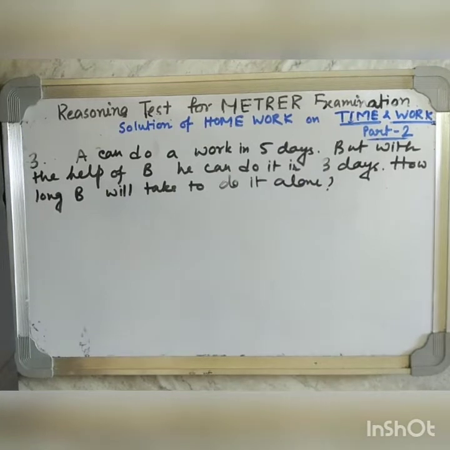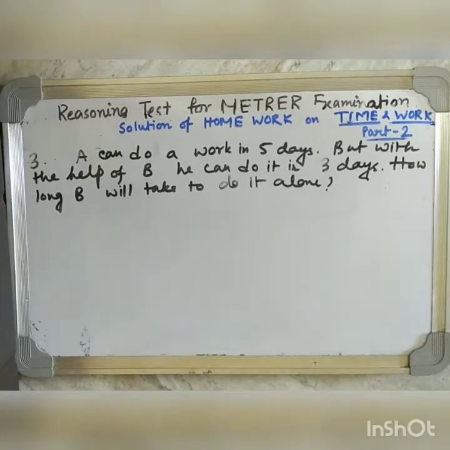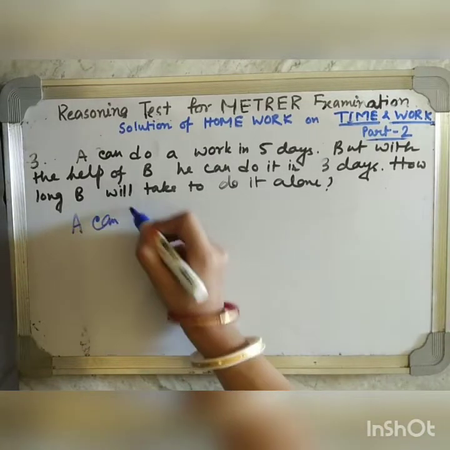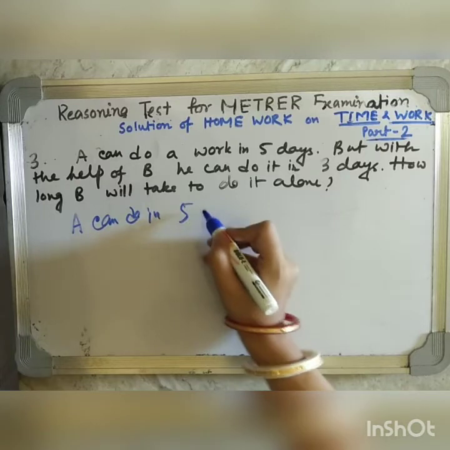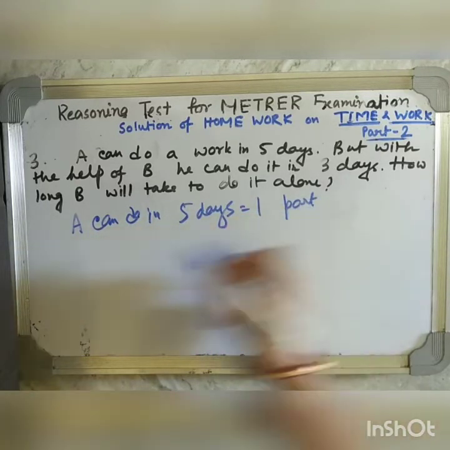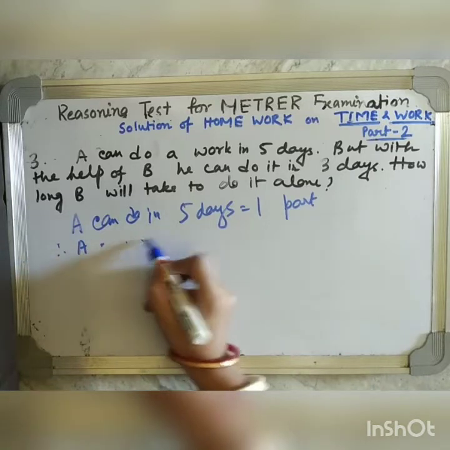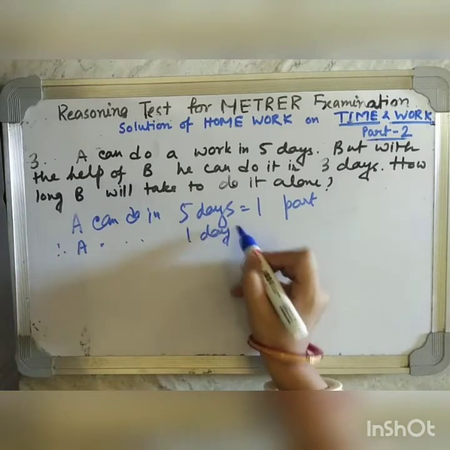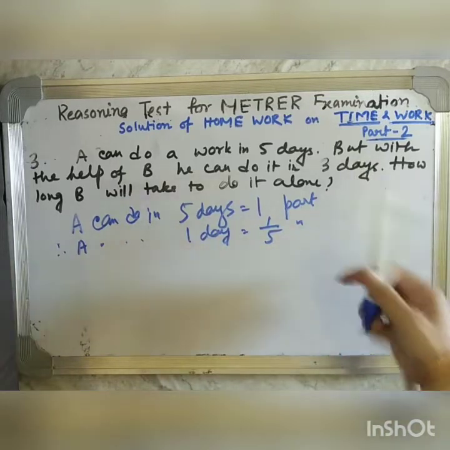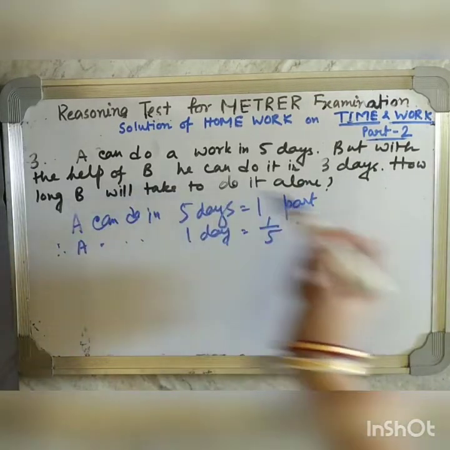Now in the third question it is written, A can do a work in 5 days, but with the help of B, he can do it in 3 days. How long will B take to do it alone? Very easy sum. A can do one part in 5 days. Therefore, A can do 1/5 part in 1 day.